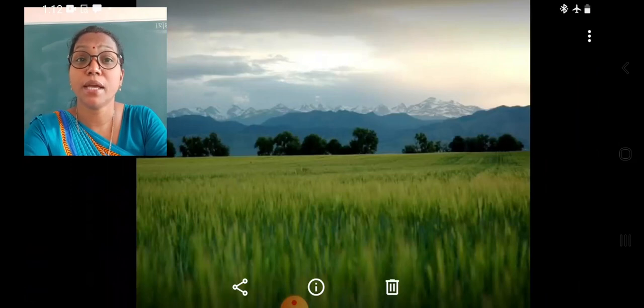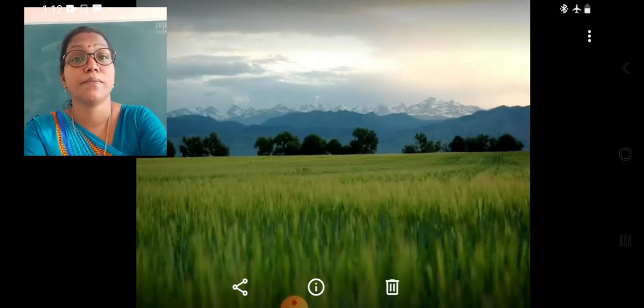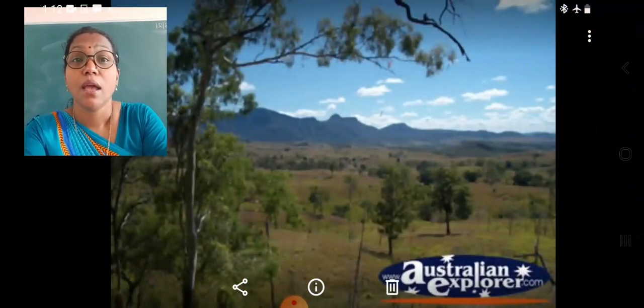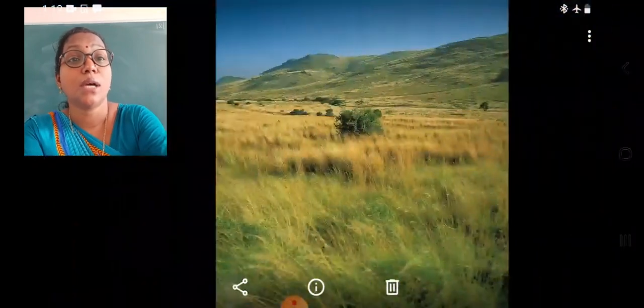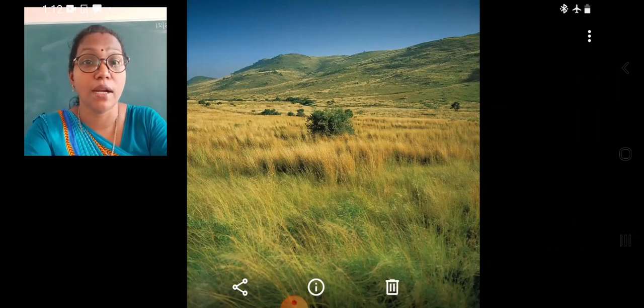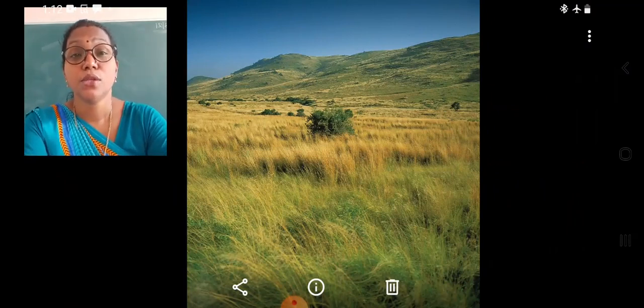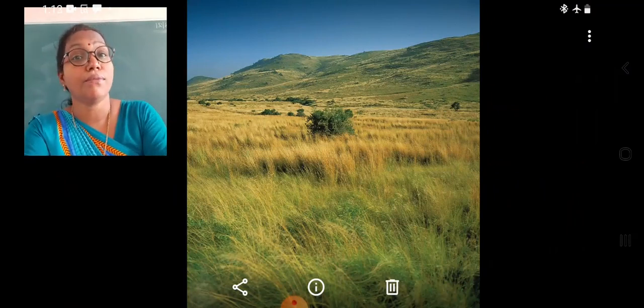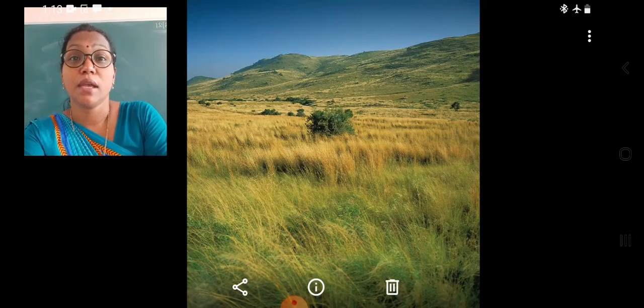In North America, they are called prairies. In Australia, they are called downs. In South America, they are known as the pampas. And in Africa, they are called veld. So students, these are the names of temperate grasslands in various continents.